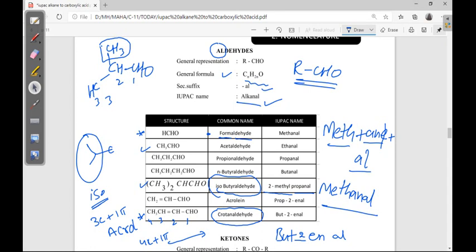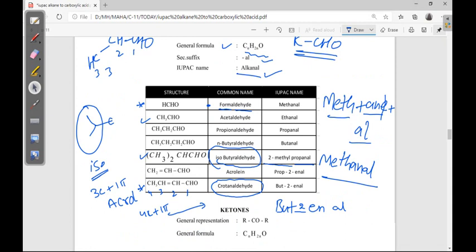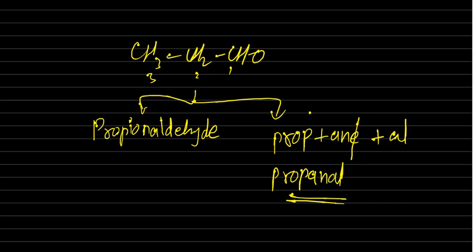Acrylaldehyde is commonly known as acrolein, but here it is crotonaldehyde. Next, suppose more than one functional group is there in the case of aldehyde, suppose CHO is there on both sides. In that case the common name is glyoxal.